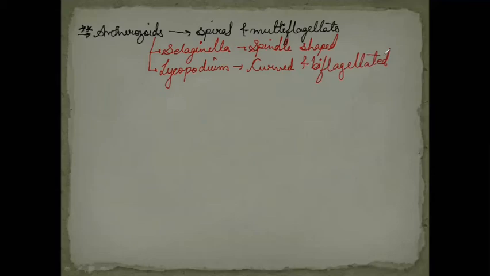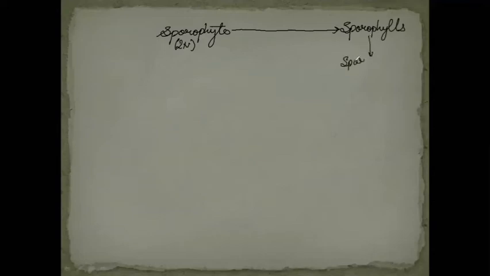Now we have the complete life cycle ready for us to be seen. So let's start with the main plant body, that is the sporophyte. Sporophyte is the main plant body. On this sporophyte, which is a diploid structure, there will be formation of the reproductive leaves, which are known as sporophylls. Right? The sporophylls are the reproductive leaves on which the sporangia will be formed. These all are diploid structures.